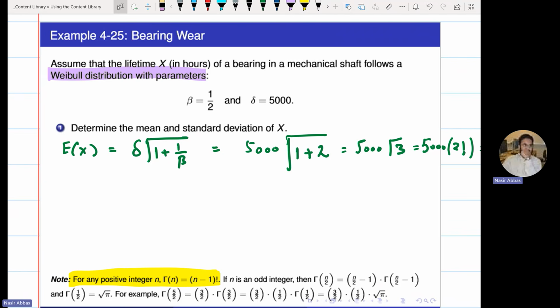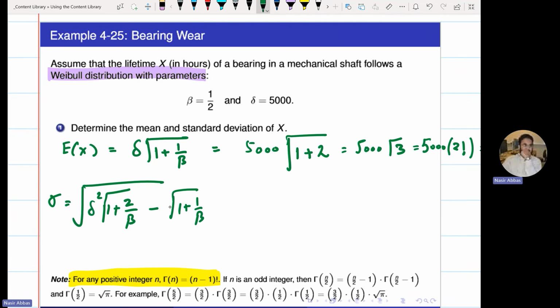For the standard deviation, this formula is given to you: square root of delta square times gamma of 1 plus 2 over beta minus gamma of 1 plus 1 over beta, whole square. Again, just plug in. What is delta square? 5,000 square, gamma of 1 plus 2 over half.